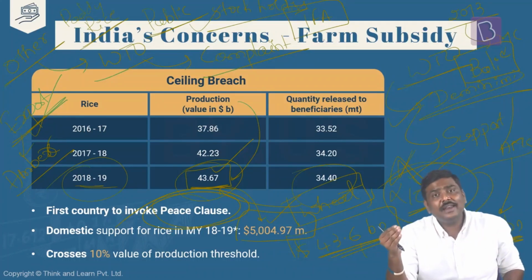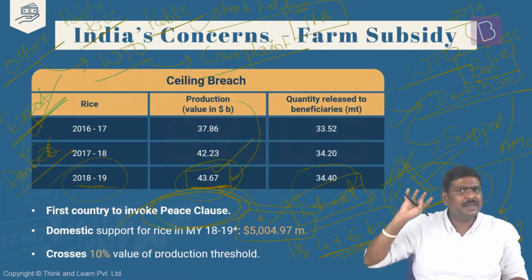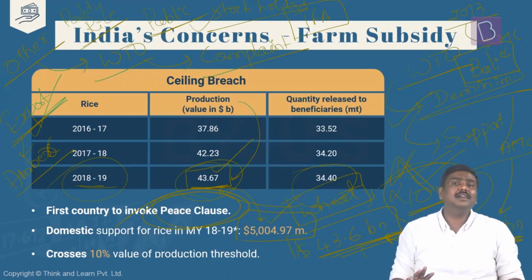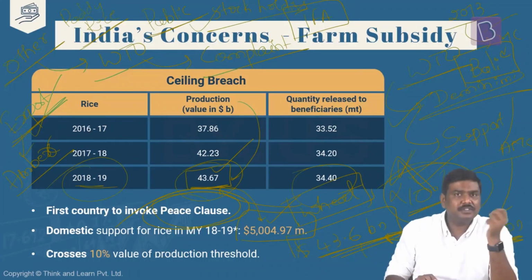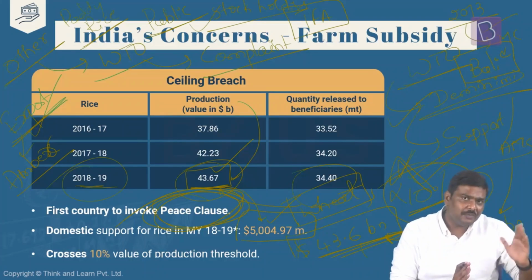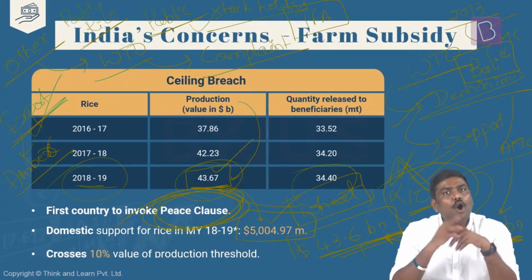They want a solution wherein the government will be allowed to continue to purchase food grains from the farmers at MSP, and no other country can be given the power to drag India under WTO. No other country shall be given the power to file a complaint against India under WTO. As a temporary solution, under the Bali Conference of 2013, a clause was inserted, which was referred to as a peace clause. And why was this inserted? If you go back to the earlier discussion, I've told you, whenever any declaration of WTO has to be implemented, all the member countries will have to agree to this.